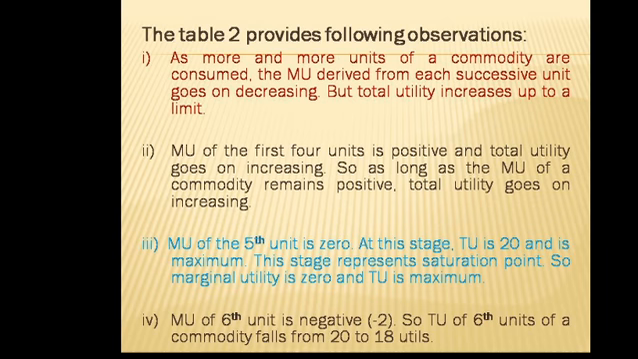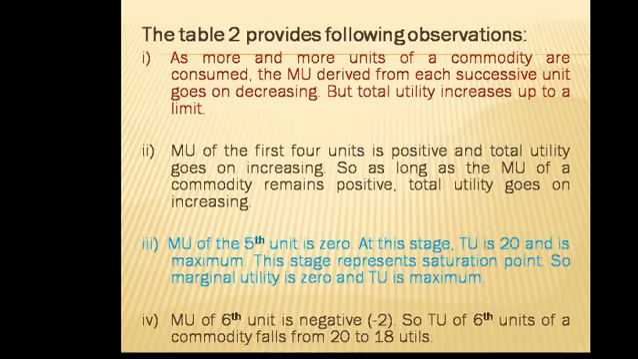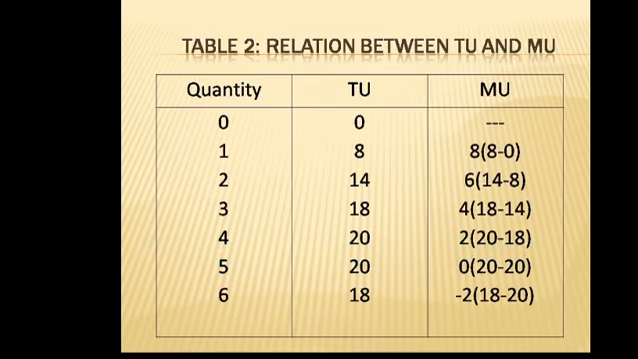And 20 is maximum. This stage represents the saturation point. So marginal utility is 0 and total utility is maximum. Here, at this saturation point, total utility will be maximum. On the other side, our marginal utility will be 0.